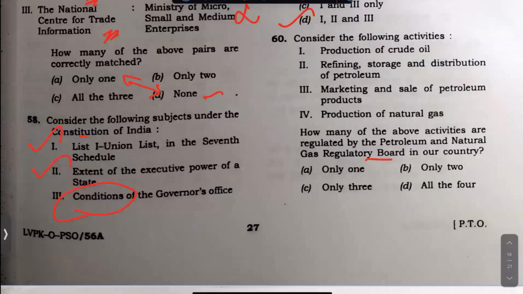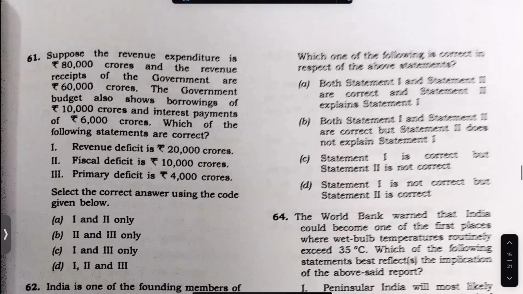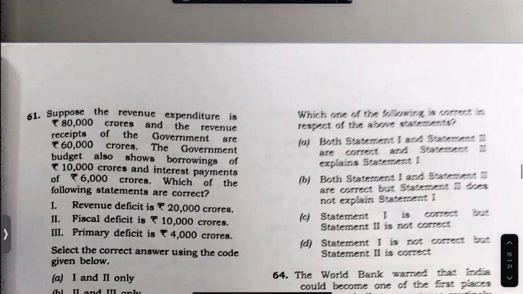This is a tough question for me. Detailed analysis, wait for it. I also made a mistake here. Maybe I'll explain it here. This is some easy question, but not an easy question. Kind of like a CSAT.